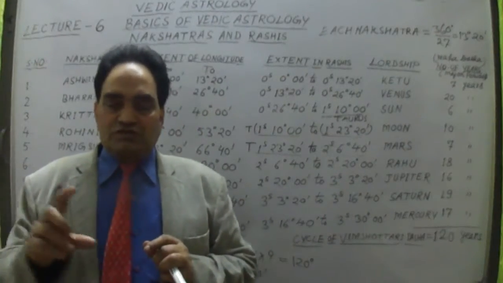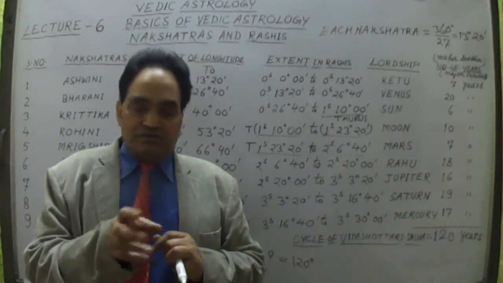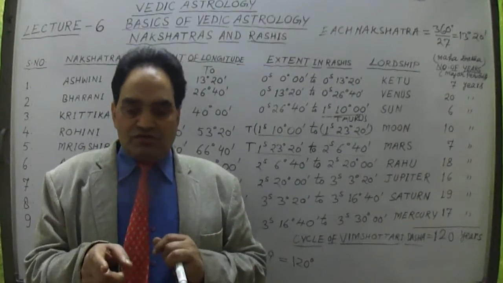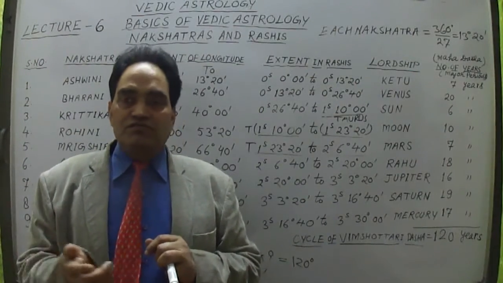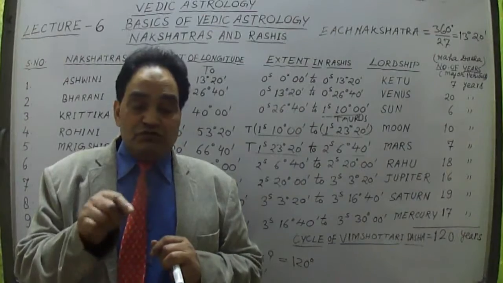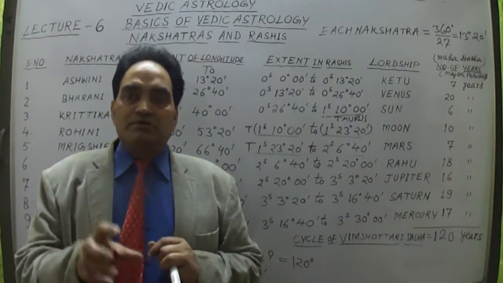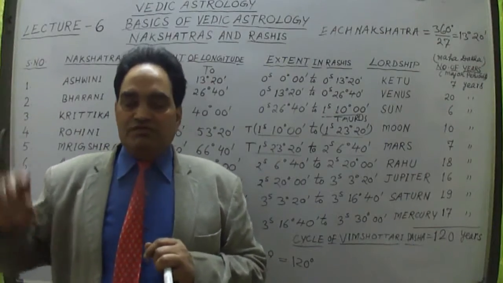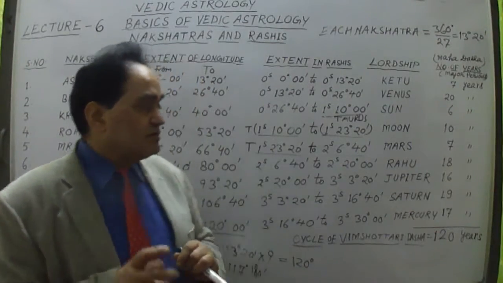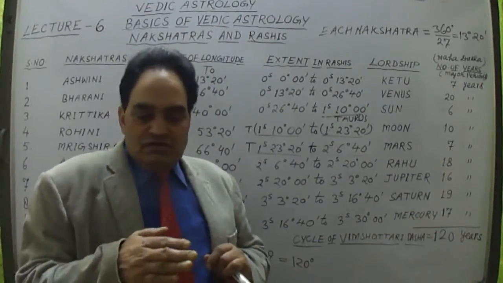Whether a person is born in the first quarter, second quarter, third quarter, or fourth quarter of that particular nakshatra, according to those quarters also a person's personality is well defined. There are different definitions for every quarter.